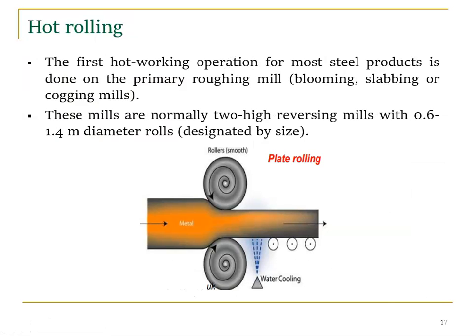Now we are going to discuss hot rolling as well as cold rolling. Hot rolling is a rolling process carried out above recrystallization temperature, right? The first hot working operation for most steel products is done on the primary roughing mill. Before the hot working, we apply primary roughing for a shape change, using blooming, slabbing or cogging mills. These mills are normally two high reversing mills with 0.6 to 1.5 m diameter rolls, designated by size, right?